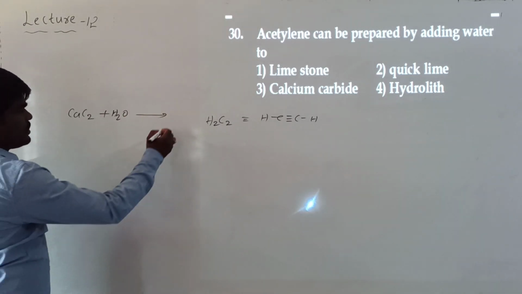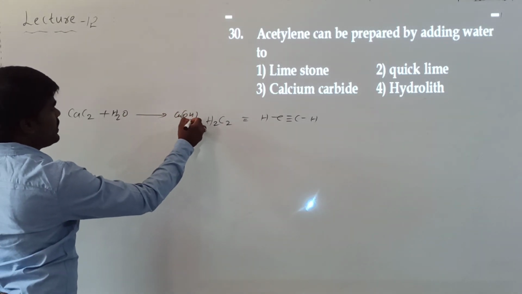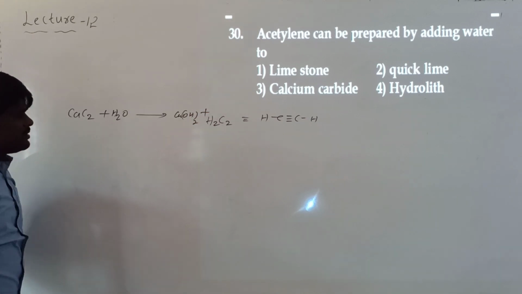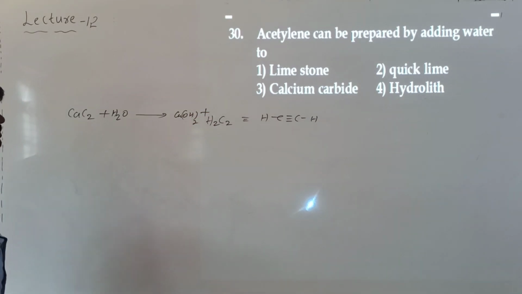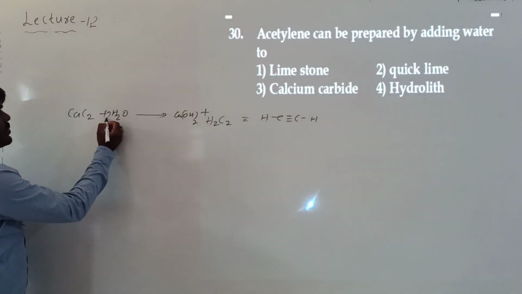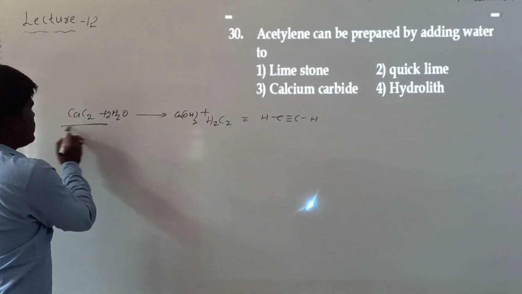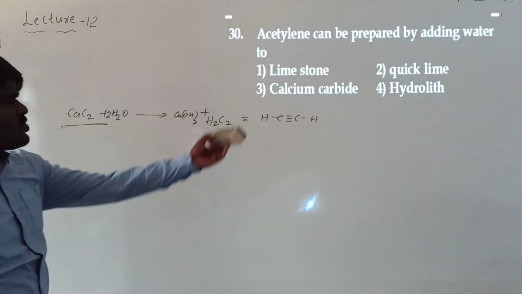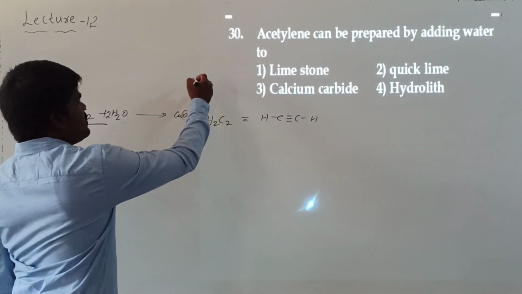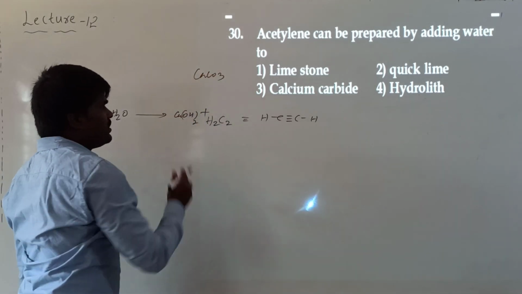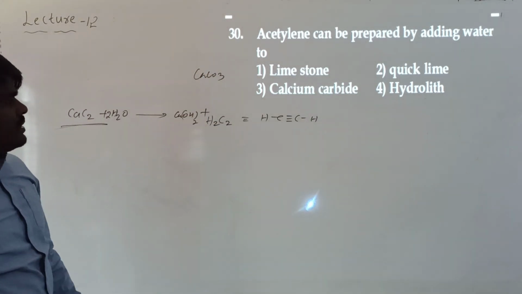It will produce calcium hydroxide plus what is it producing? Acetylene gas. Take 2 moles of water. So what has to be treated with water? Among the given options, limestone cannot be used. What is limestone? Calcium carbonate is called limestone. On treating with water, you don't get acetylene.